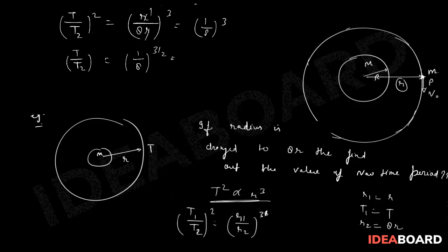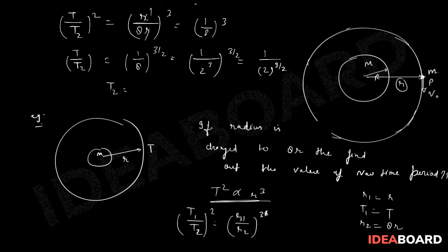Correct? So what I can do here, this can be written as 1 upon 2 to the power 3, whole to the power 3 by 2. So 1 upon 2 to the power 9 by 2. Correct?